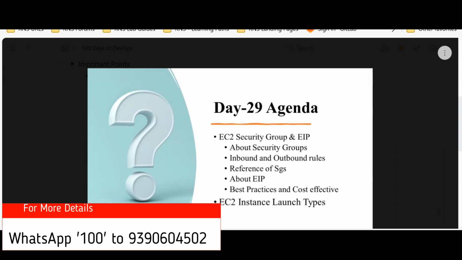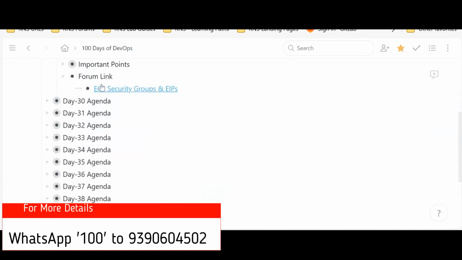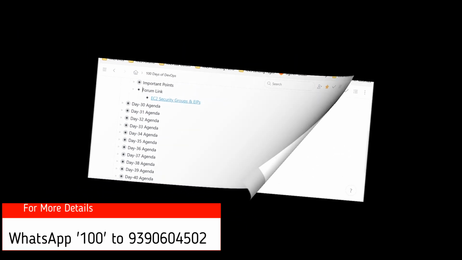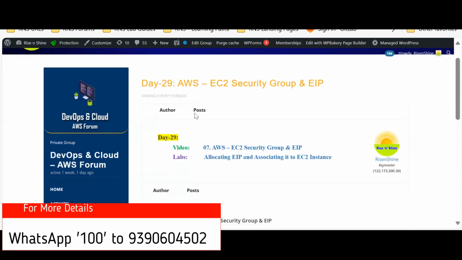If you'd like to learn all these points, go back to the workflow and click on the forum link, which will redirect you to the DevOps AWS forum, and that is day 29. Here one video is available and the lab guide is also available. The lab guide covers allocating the Elastic IP and associating it to the EC2 instance, along with the security groups and Elastic IP.